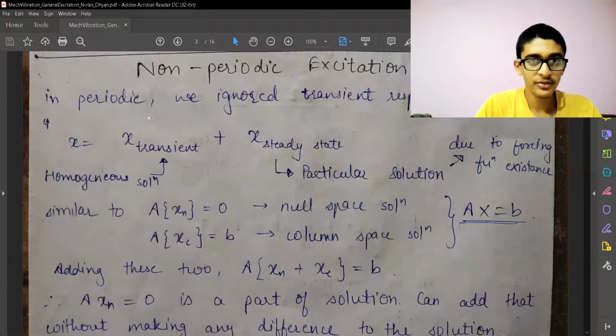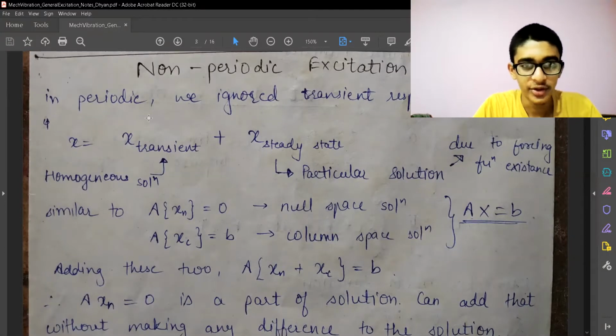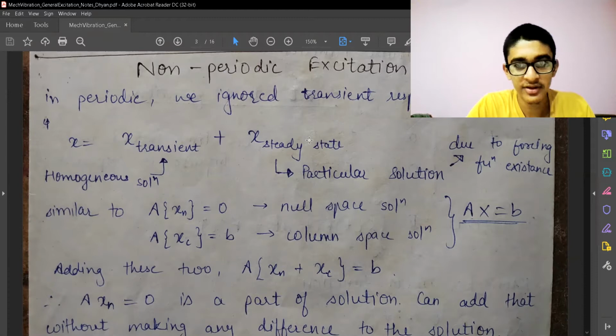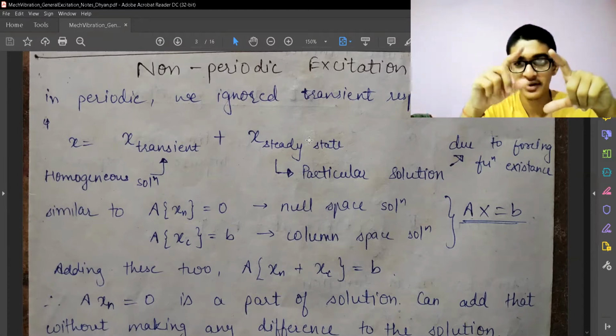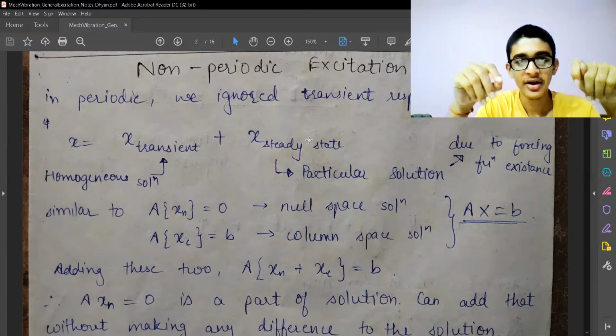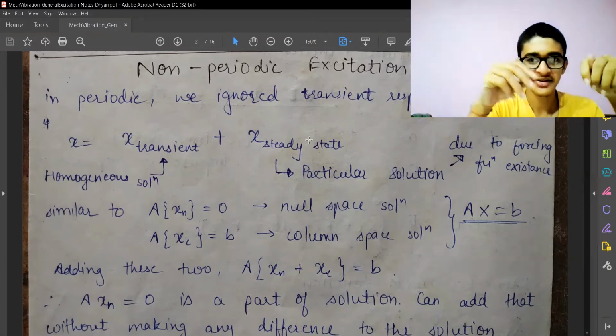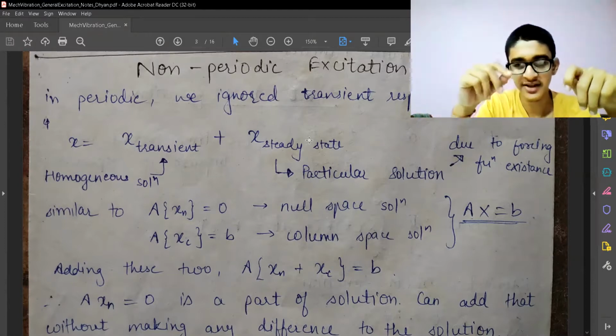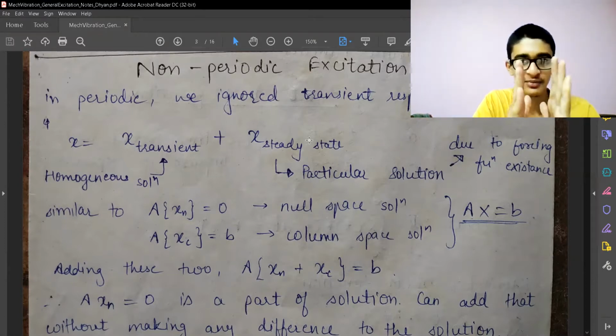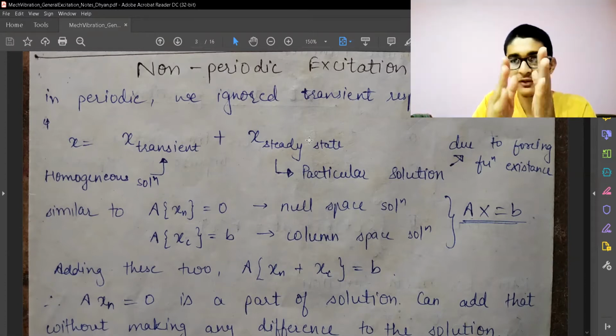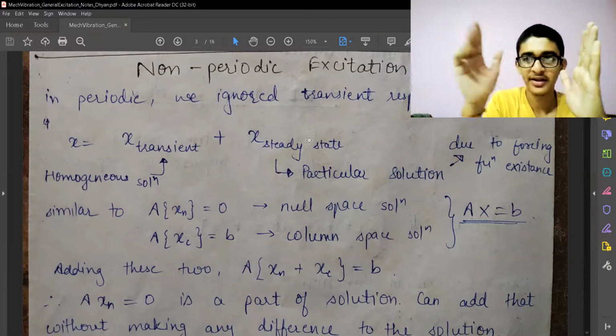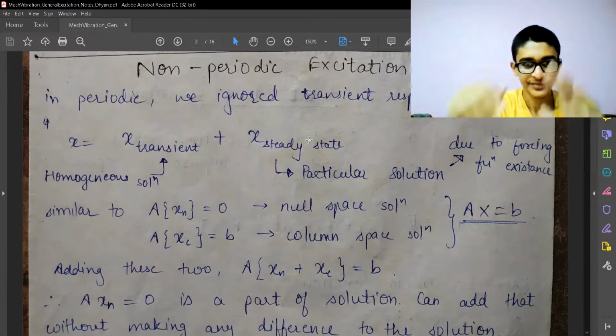So now let's come to non-periodic excitation. So in periodic excitation, we have ignored the transient response. That was the response which was coming just after the start of excitation. So over there, we can have some unknown transient response, which will die out in very small time. And later, because of the periodic force, the later part will have very repetitive cycles of the response.